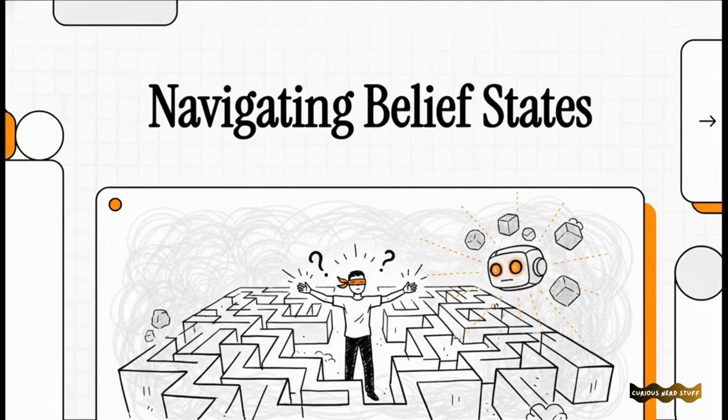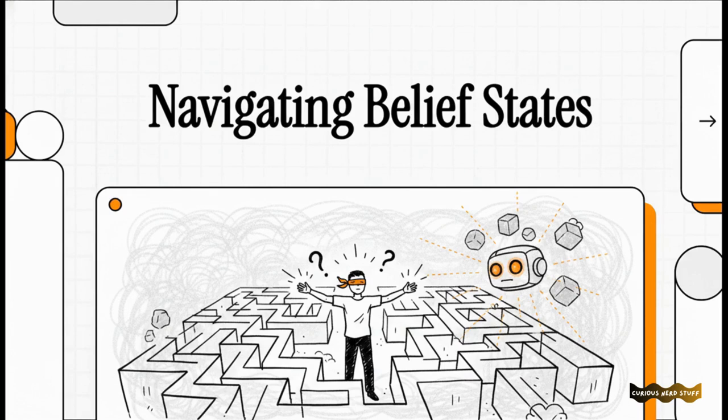Okay, I want you to imagine, just for a second, that you wake up completely blindfolded, right in the middle of a massive, complex maze. You've got zero idea which way you're facing, you don't know where the walls are, and there's absolutely no immediate way to figure out your exact coordinates. So, how on earth do you find your way out?